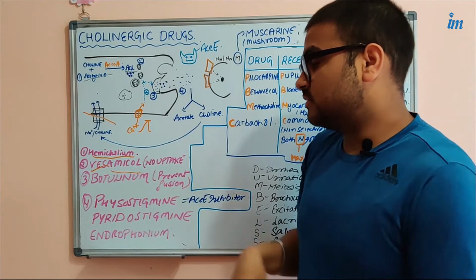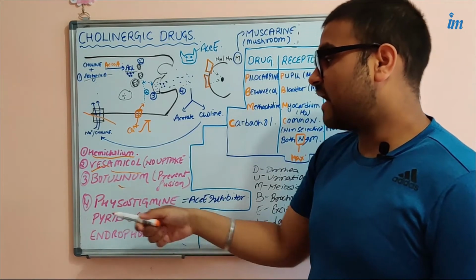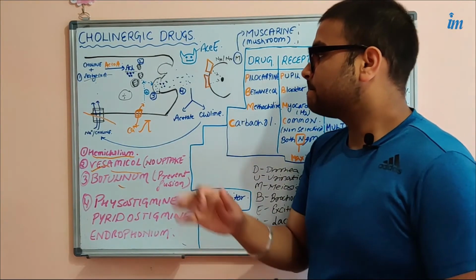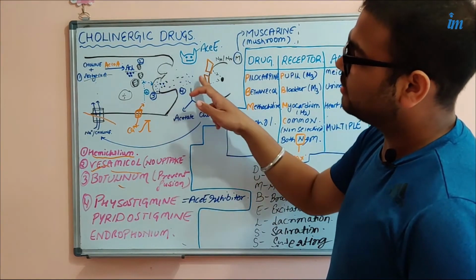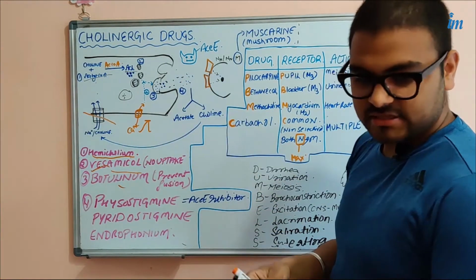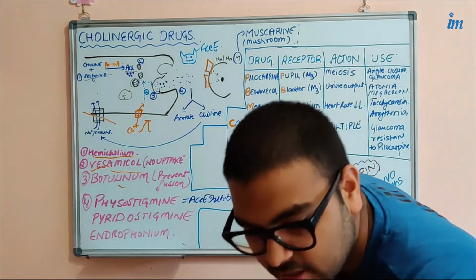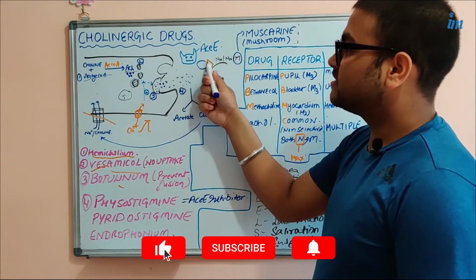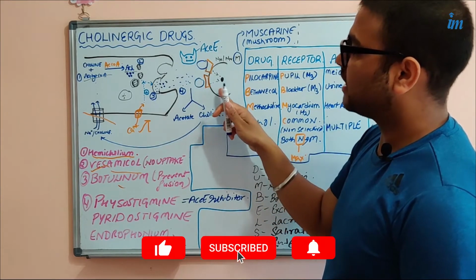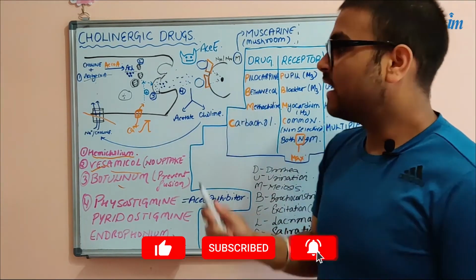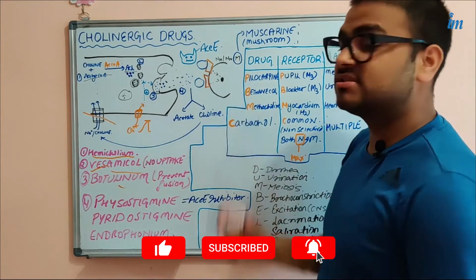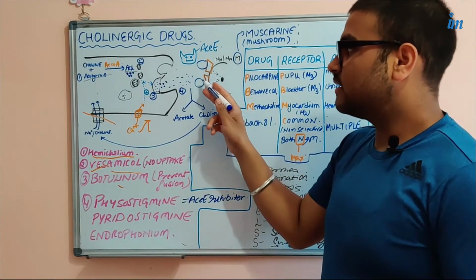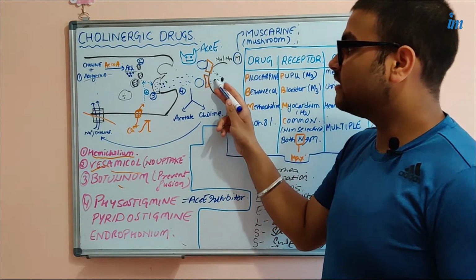Then we have the fourth step, that is, the acetylcholine is here, and this acetylcholine within the cleft should bind with its receptor on the postsynaptic neuron, and as soon as it binds with its receptor, it will give signaling effects.